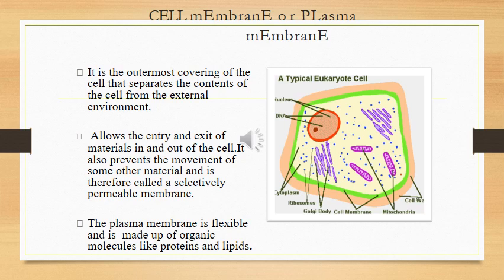If a person knocks at the door, first of all you check whether that person is known or unknown, whether your parents know the person, at least he will be giving you some address, right? So you will not open the door until and unless you know the person. In the same way, this plasma membrane or cell membrane will not allow anything and everything to enter. It's a selectively permeable membrane. It will allow only selected things to enter and selected things to leave. Now if you see, the plasma membrane is flexible and is made up of organic molecules like proteins and lipids.